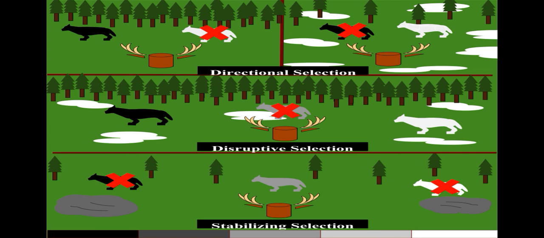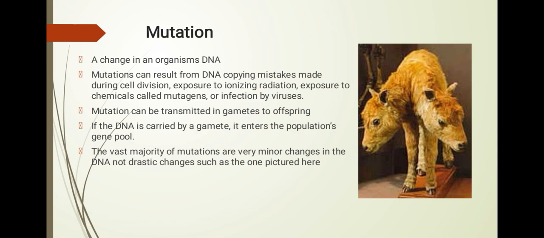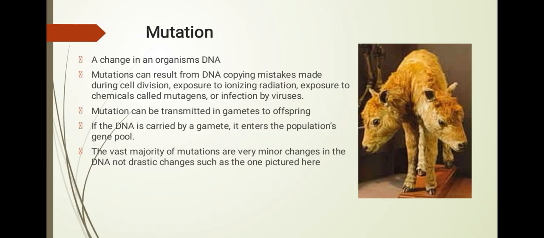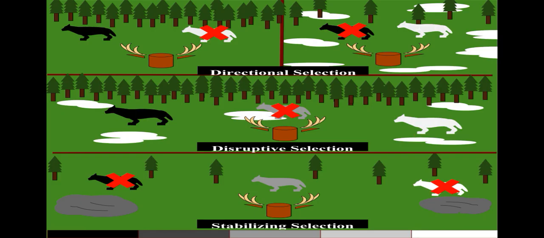In directional selection, only one extreme is favored. In disruptive selection, both extremes are favored, but in stabilizing selection only the middle one is favored, meaning just medium characters, not extremes. These are the three: directional selection, disruptive selection, and stabilizing selection.